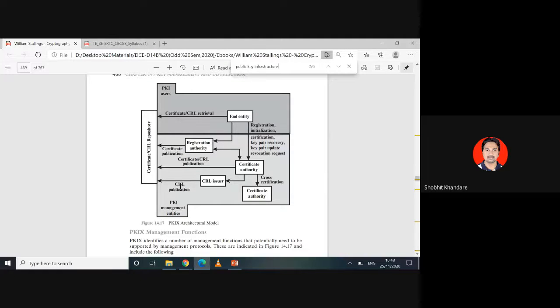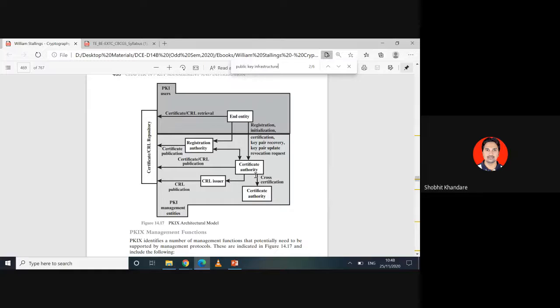Publication means every user will have the public key, every user will have others' public key, that is a digital certificate along with the public key, and that is given in the repository, where it is actually stored. So the certificates and CRL repository is the storage where all the certificates are stored.